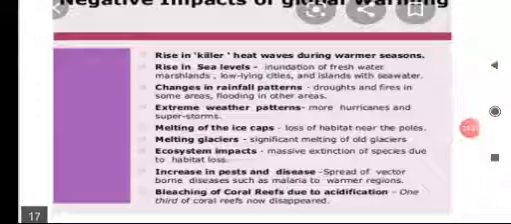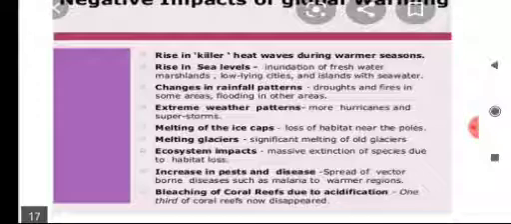Let us see some negative impacts of global warming. Rise in killer heat waves during warmer seasons. That means because of global warming, we experience certain heat waves in different places which may kill many people. Rise in sea levels. Due to the melting of the glaciers, sea level rises, which will create inundation of freshwater marshlands, low-lying cities, and islands with seawater.